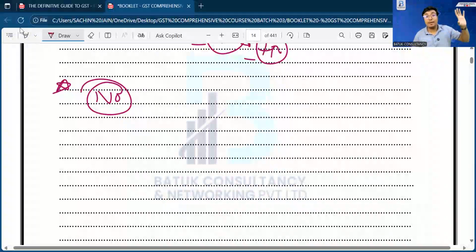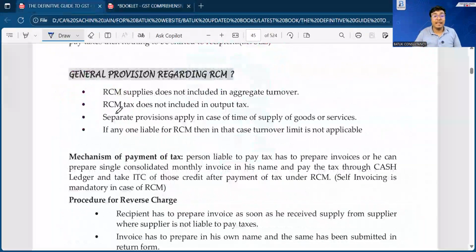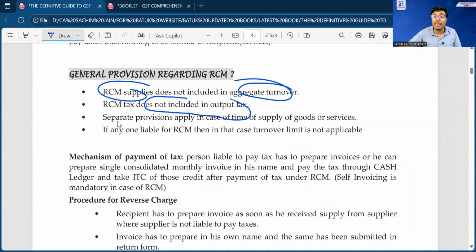Reason being, prima facie making the payment of taxes is the responsibility of the supplier, but in that case the responsibility has been shifted to the recipient. So the same will not be included in the turnover of the recipient. That is the language: the RCM supply is not included in the aggregate turnover, and RCM tax is not included in the output tax. Hence, when you were filing the GSTR 3B return, you found that we show the output tax separately and the inward supply liable to reverse charge mechanism separately.